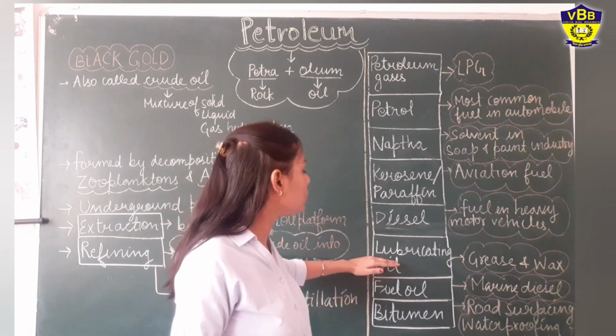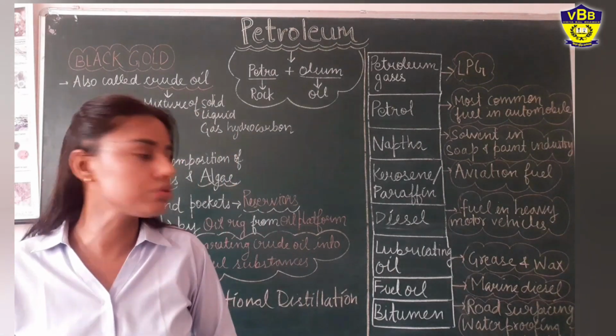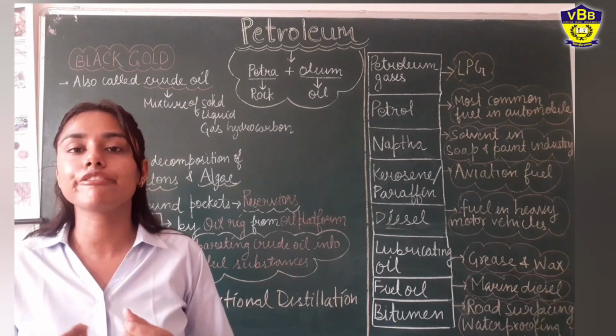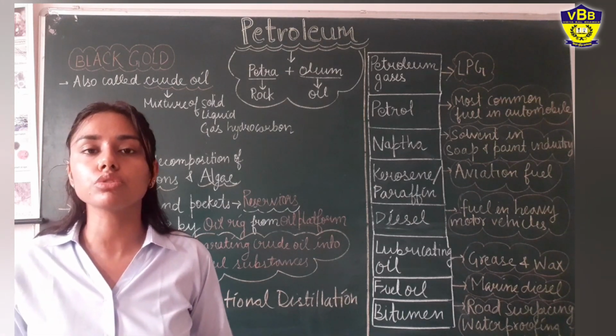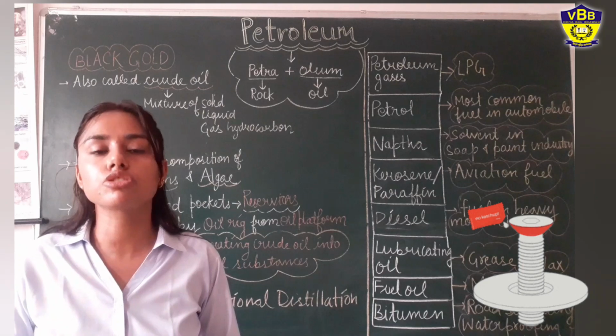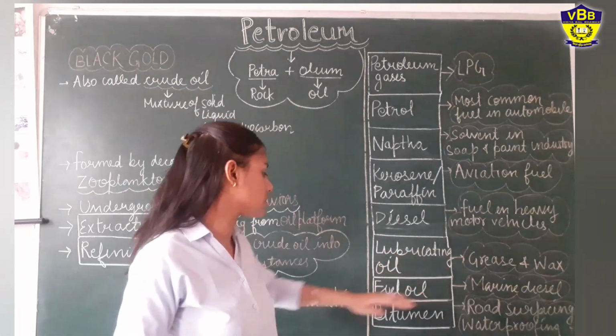Then we have the lubricating oil. Lubricating oil is actually used to make grease and wax. What is the use of grease? Grease is used to smooth the moving parts of machinery. So it is used to make grease and wax.